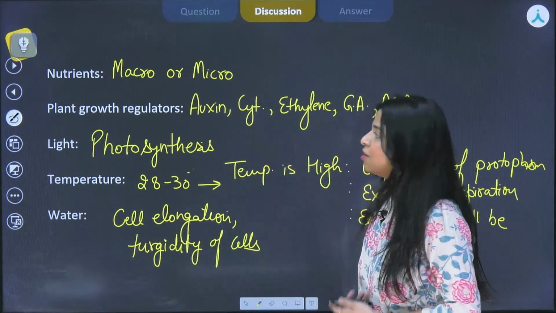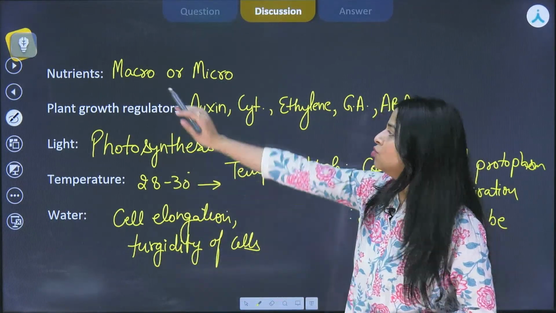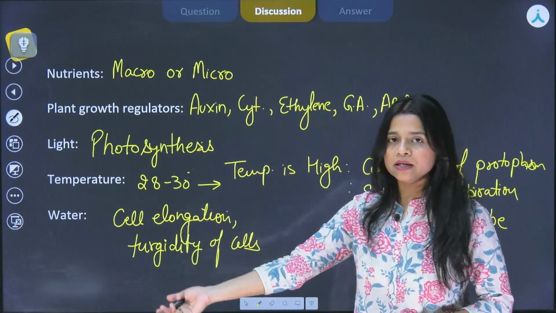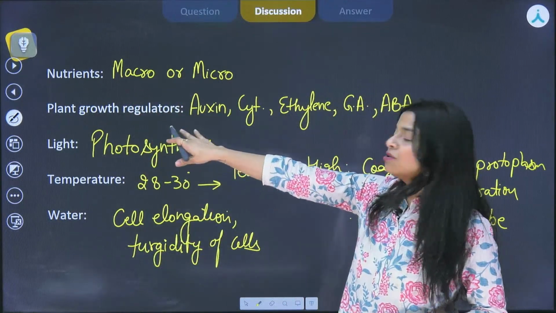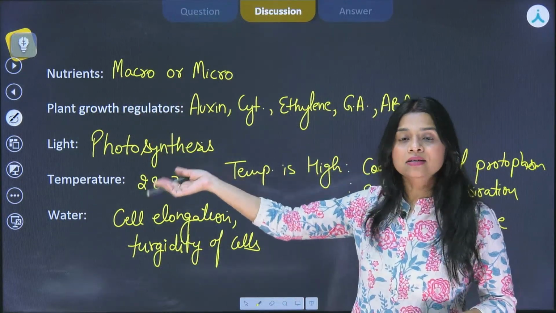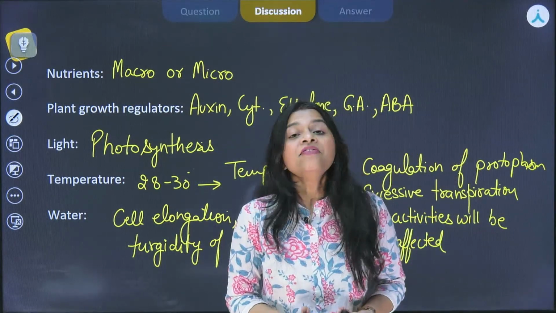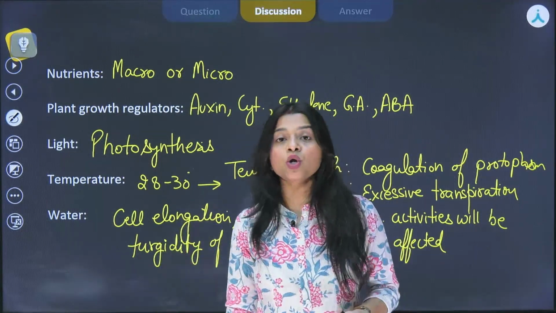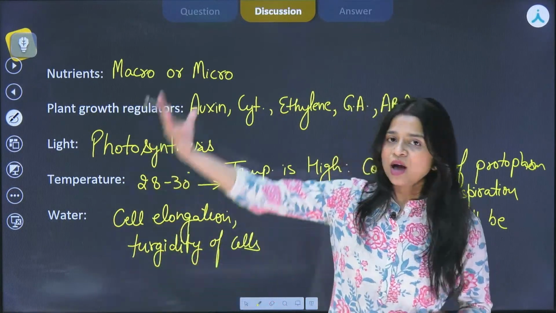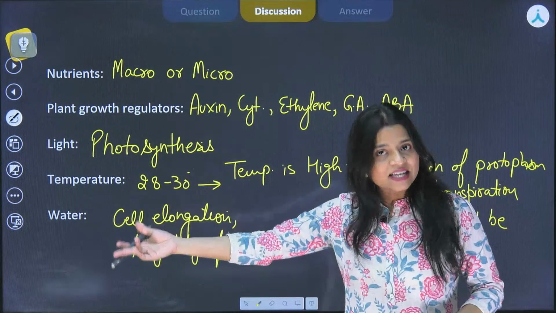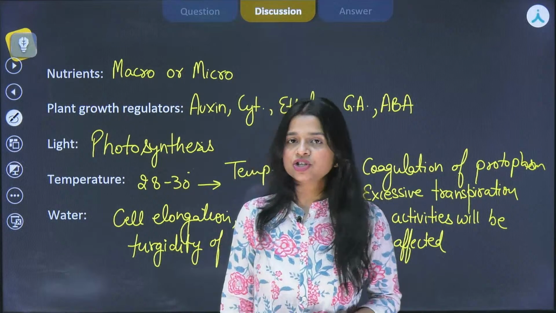Now, how many of these do you consider as the external factors? See, nutrients, they are coming from external part only. Obviously, the soil is providing it, right? So the nutrients are external. Plant growth regulators, they are internal. Plant growth regulators are produced by the plant body on its own. They are produced in different parts of the plant. They can be from the roots, they can be from the stem. Then comes the light. Obviously, it's an external factor coming from the sun. Temperature, again the external factor, and water. Obviously, we are watering the plants. Again, it is an external factor.